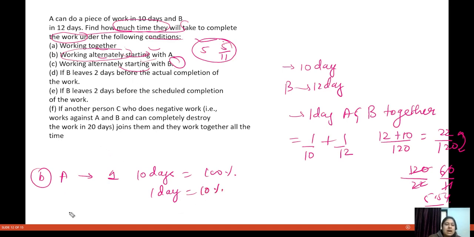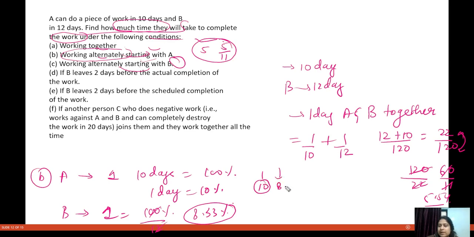Now how much percent of the work is B doing in one day? B completes the work in 12 days, so 100% divided by 12, we get 8.33%. If we start with A, the first day A will do 10% of the work, B will do 8.33%.